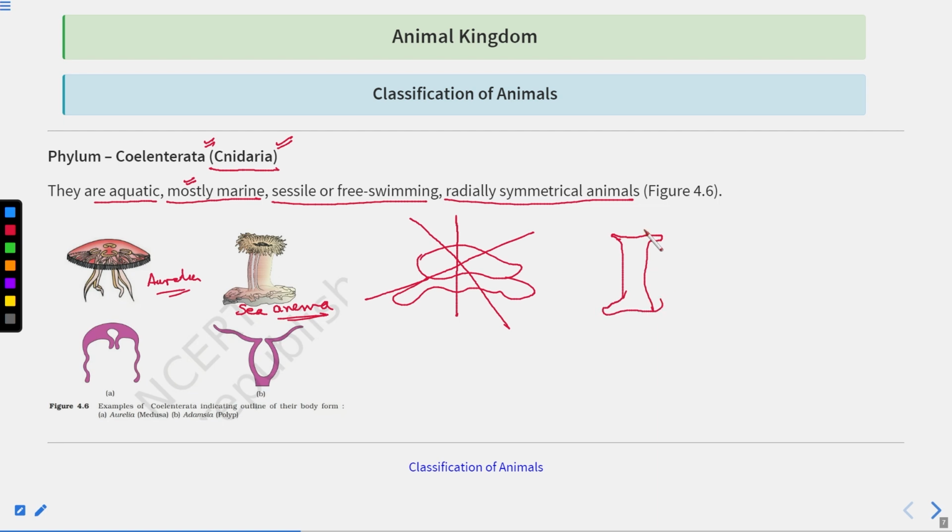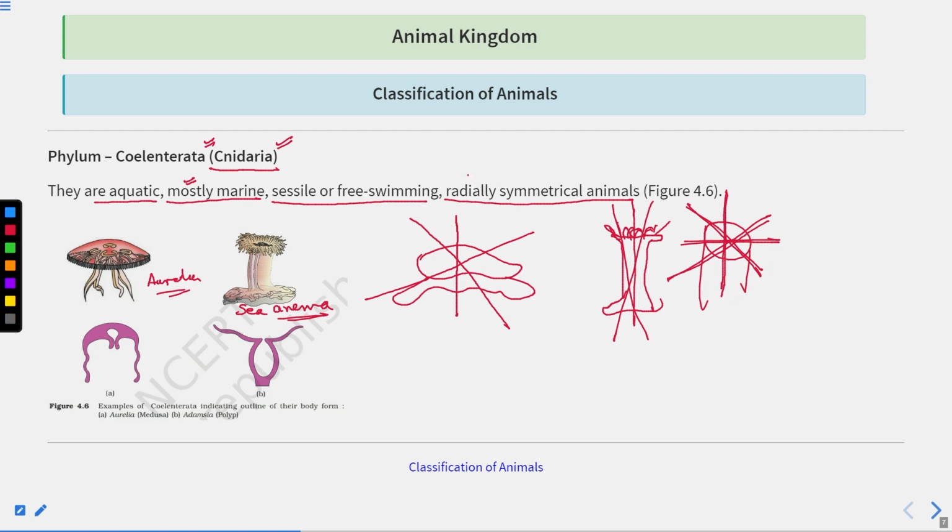It is cylindrical like this, having lots of tentacles. You can divide from here, and from this side also. Because it is cylindrical, you can divide like this, like this, like this. The center of symmetry gives you a number of lines of division through which you can divide the organism into two equal halves.